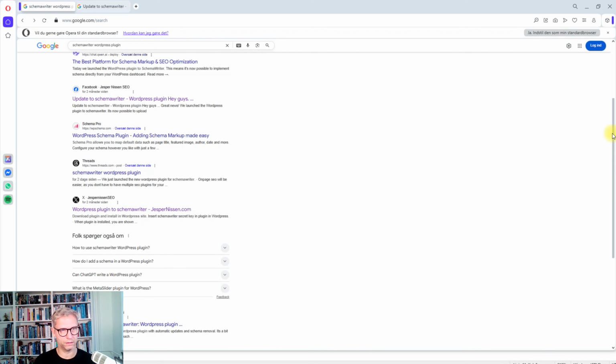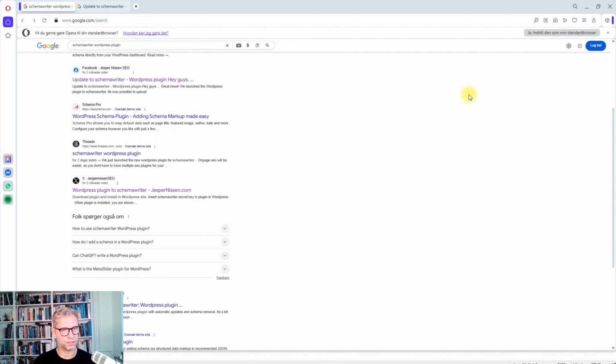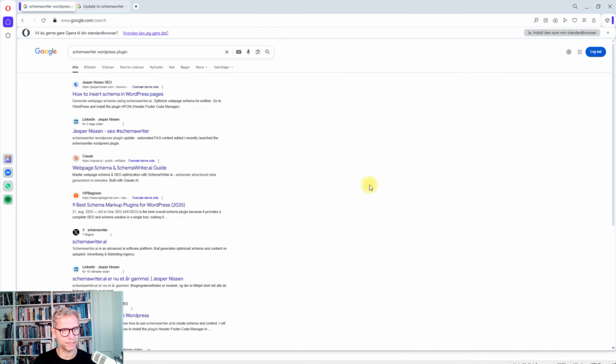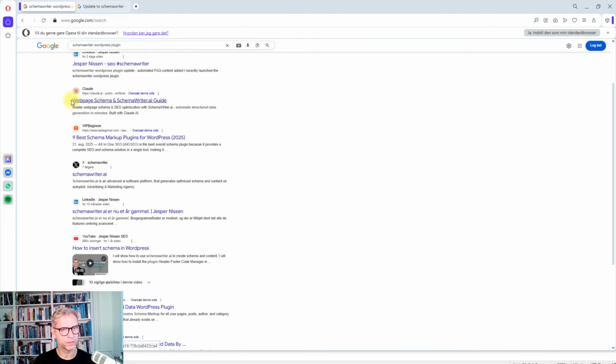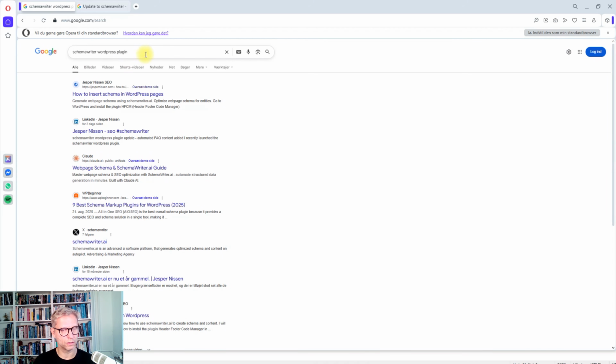So on page 1, when I'm searching for Schema Writer WordPress plugin, I have Facebook, Threads, X, Facebook, Instagram. So 5 out of 9 or 10 organic results will be social media posts. I think that's extremely interesting. When I go down to page 2, I can see LinkedIn here, and my Claude article about Schema Writer is still ranking here. Now it's on page 2, and X, LinkedIn, YouTube, and so on and so forth. So yeah, that's extremely interesting.